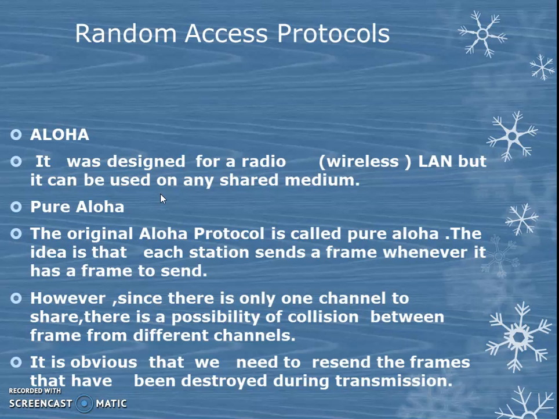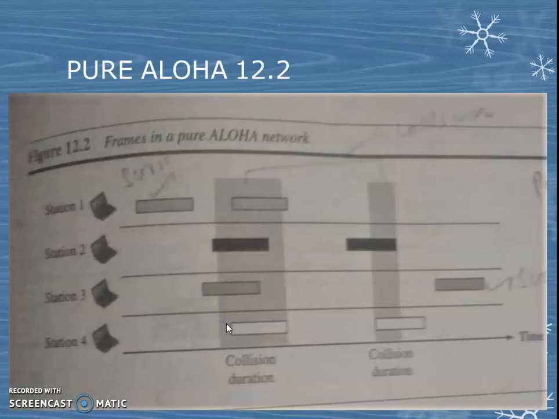Since there is only one channel to share, collision can occur. Because so many stations are using the same channel, there is a possibility of collisions. So what will happen if a collision occurs? Obviously the station has to resend, that is, retransmit the frames again.